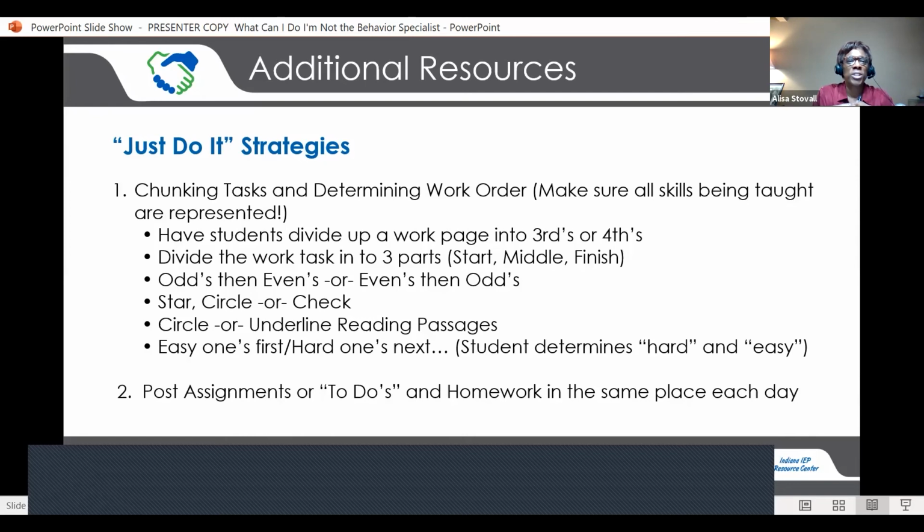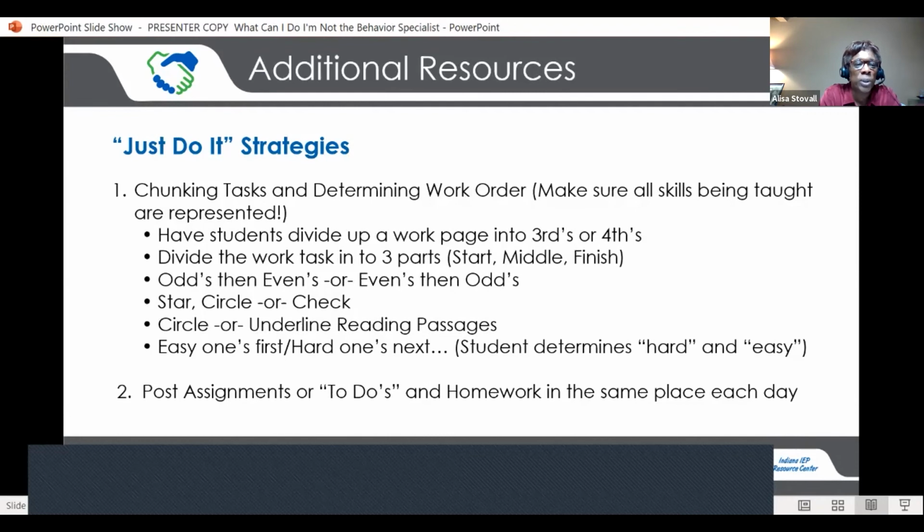I'm not the behavior specialist, so what I would challenge you to do is, looking through these resources, pick one or maybe two, or one that you want to dig into more, or one that maybe you want to implement, and then come back to a session and tell us how it's gone and what you've learned, or how it made a difference or not in the situations that you were in. We don't have to have all the details of kids in it, but just was it beneficial to defusing something, or did it make a transition more easily occur?